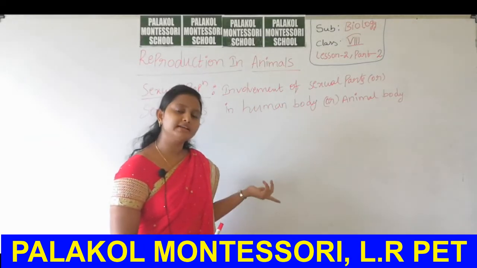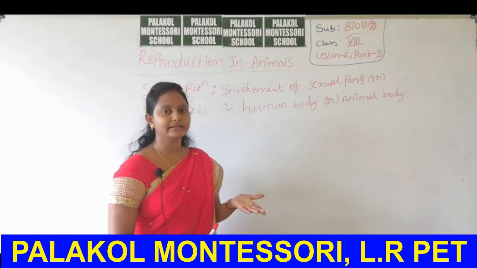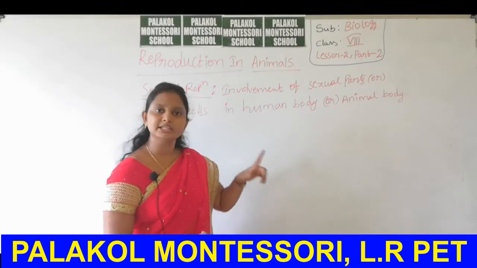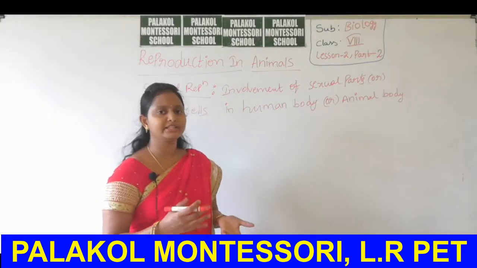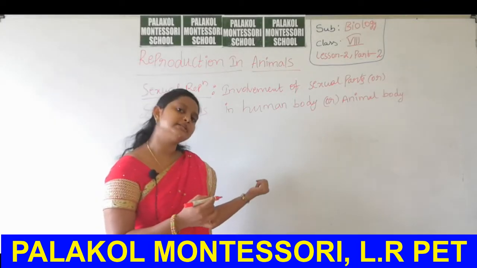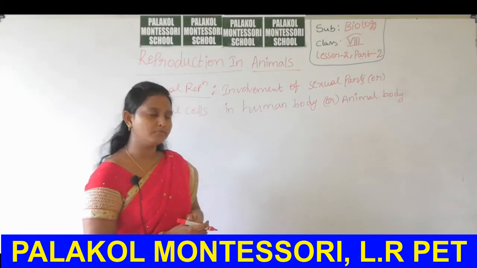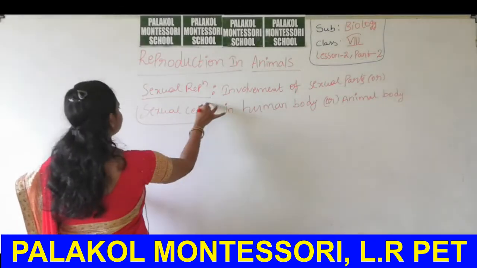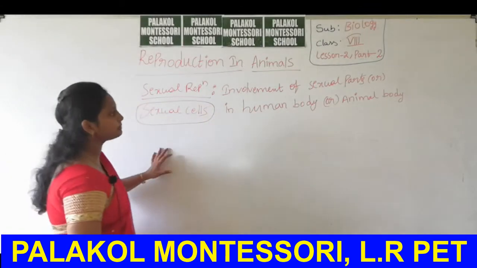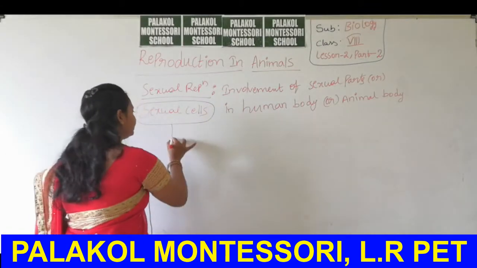In your 7th class you already read about sexual reproduction in plants. So I won't mention any sexual reproduction types in the plant body here. I just want to explain about the animal body. I mentioned here sexual cells. What are the sexual cells present in the human body?